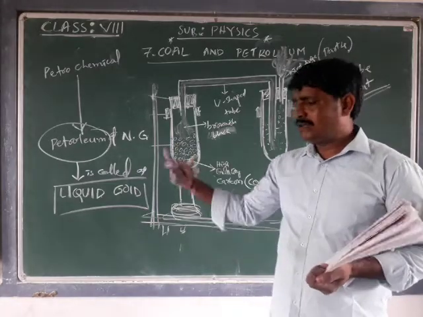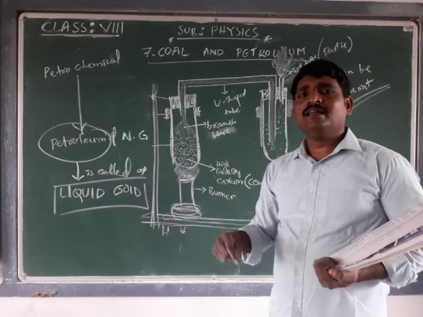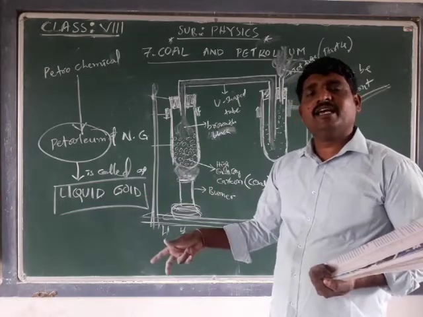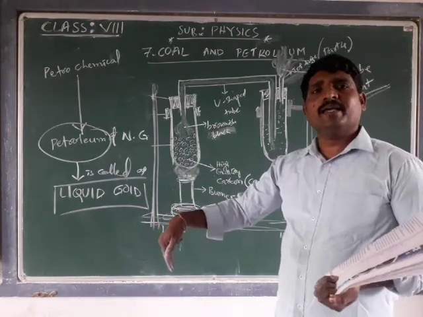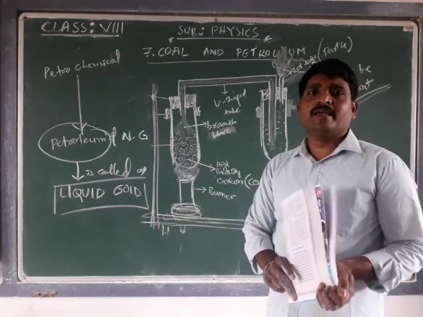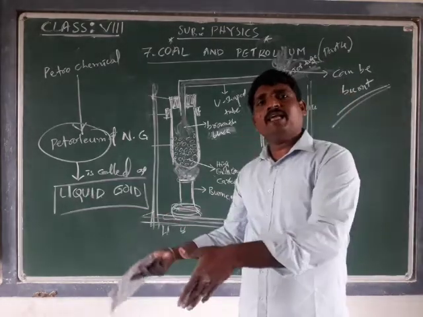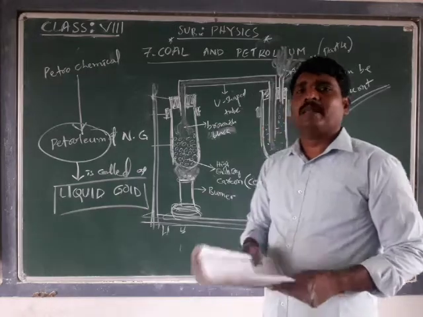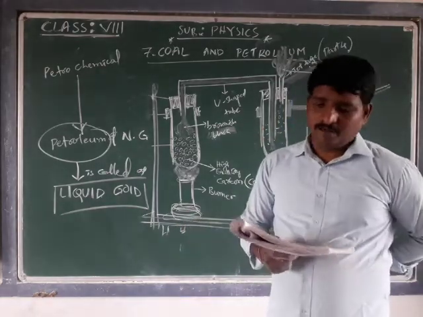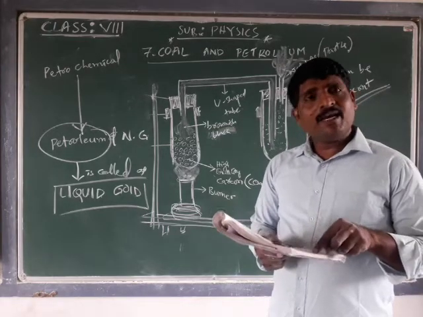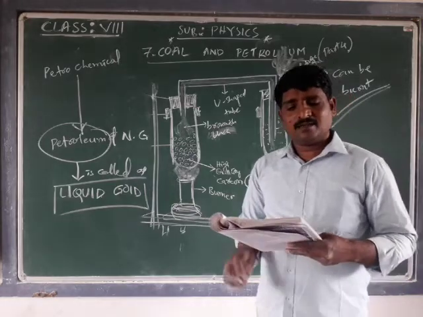For example, a chair made of wood or iron can be substituted with a plastic chair, where plastic is a product obtained from petrochemicals. That iron chair and wooden chair get replaced by the plastic chair. And not only plastic, so many other materials made of wood and metals are substituted by these petrochemical articles.